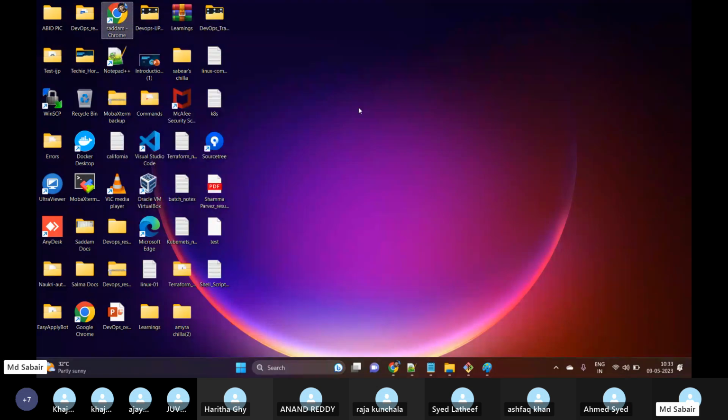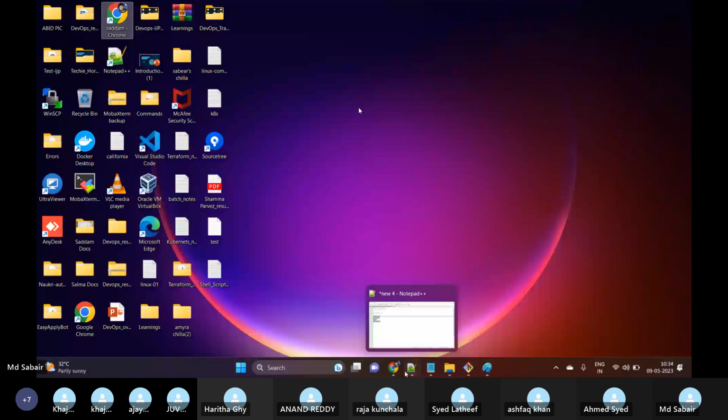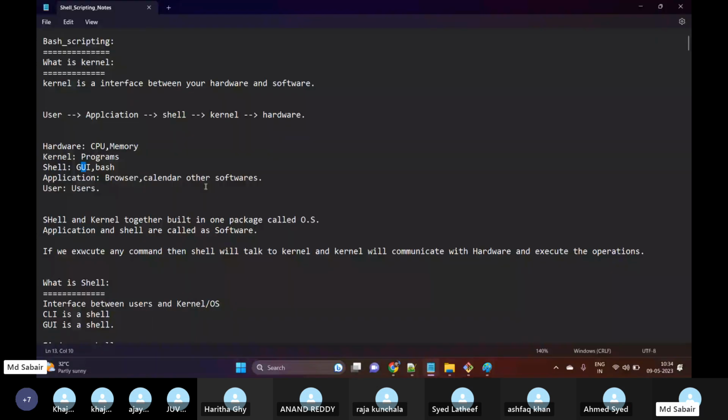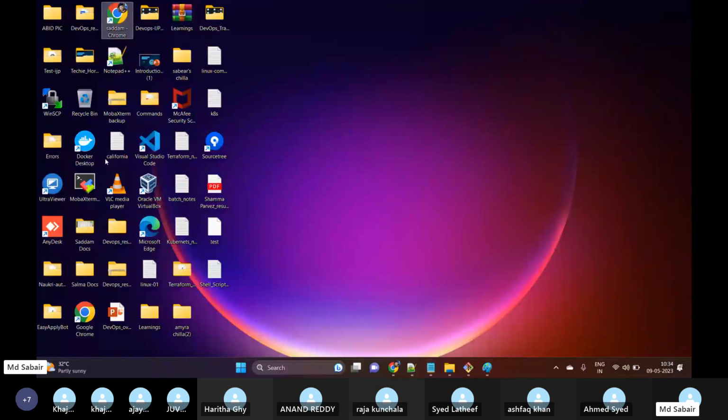Okay, and then we have our applications. For example, what applications do we have on Windows? We have Chrome, Docker Desktop, Ultra Viewer, some PDF, and Word. All these are different applications which are available in my Windows machine.